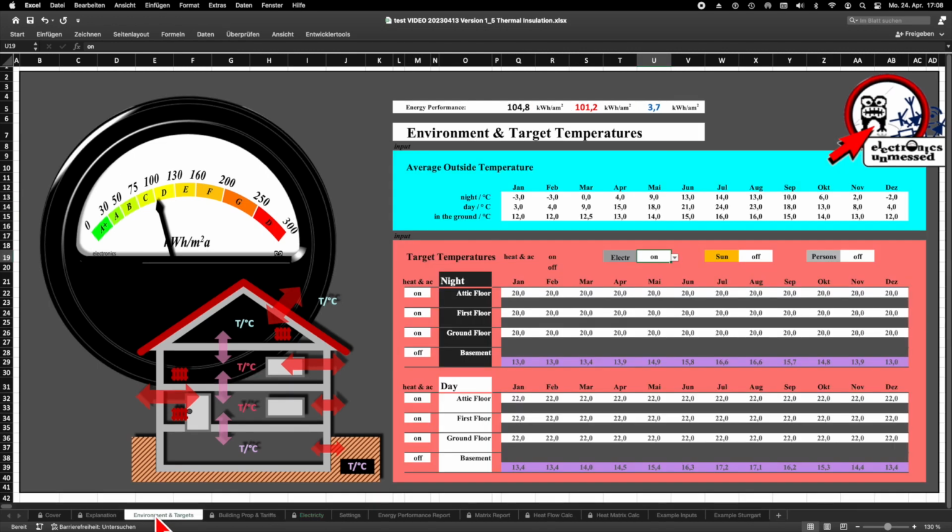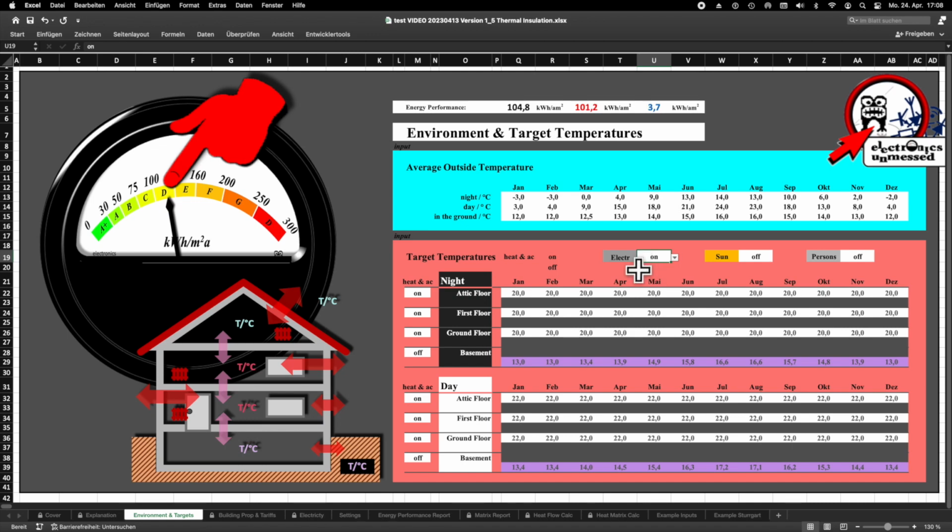Okay, now let's assume that we have correctly estimated and verified our electrical power consumption. And then we can actually forecast how the waste heat from electricity consumption affects our cost for heating and air conditioning in the house. For our calculations, we can switch the influence of electrical power consumption on and off. And we are doing that right now.